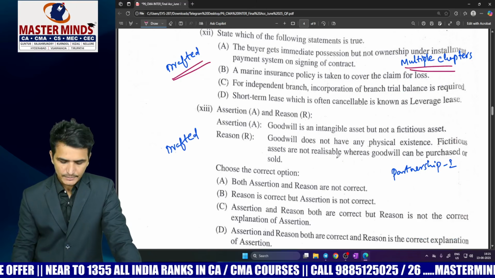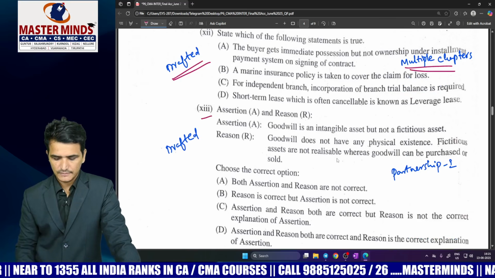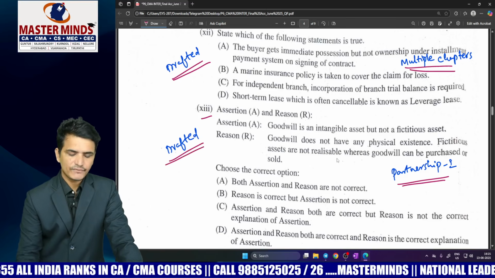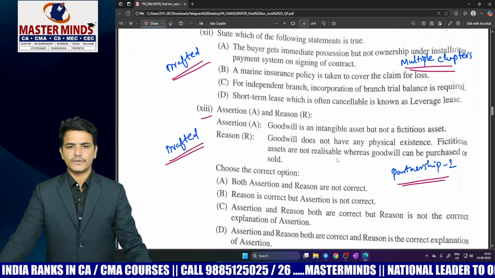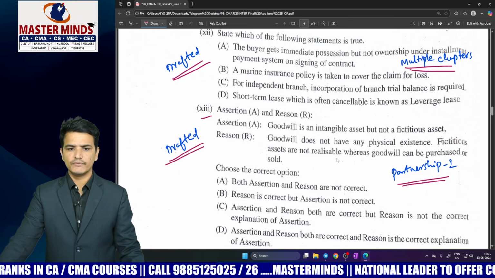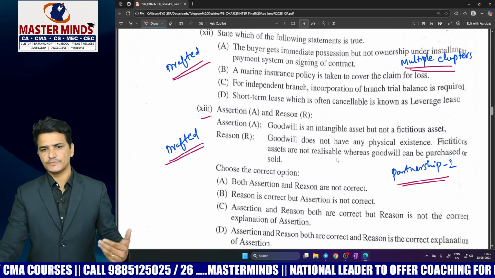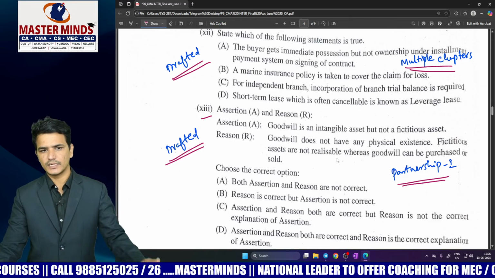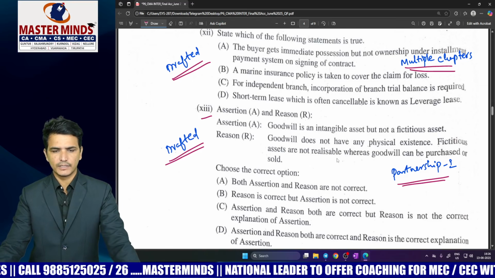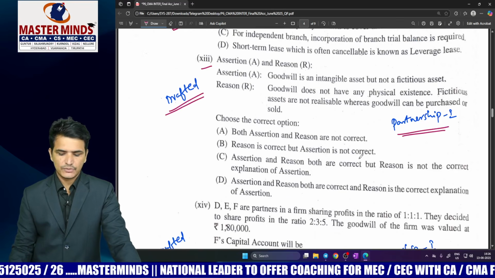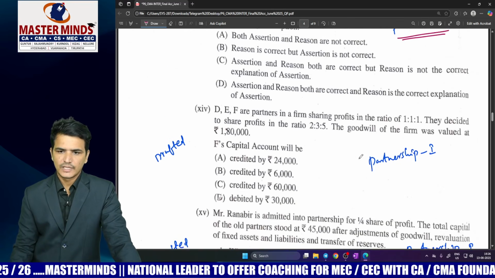And next coming to MCQ number 13, which is given from partnership 1. And this is also a drafted MCQ only. See, in case of drafted MCQs, we can answer only when you are perfect in your conceptual clarity. So that's why many times we have suggested you to be perfect in the concept, but not in the mugging up of the problems.